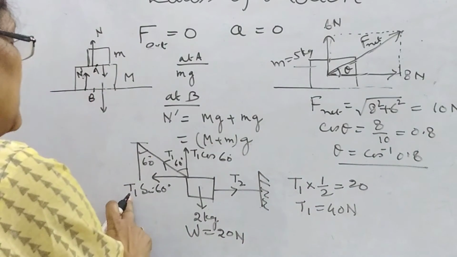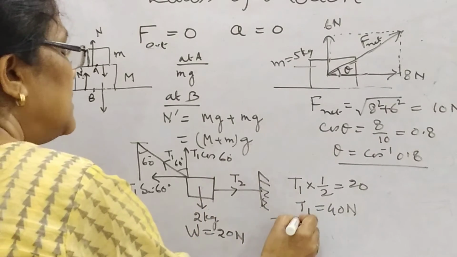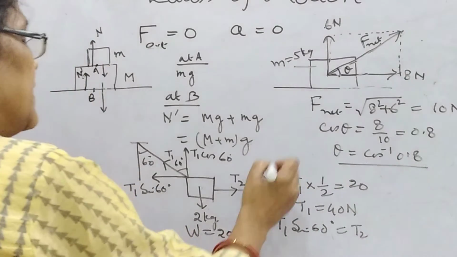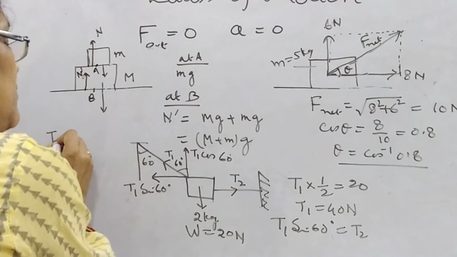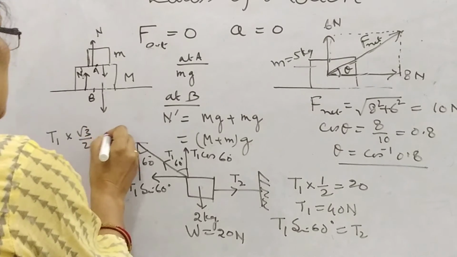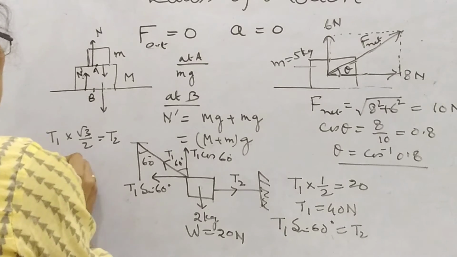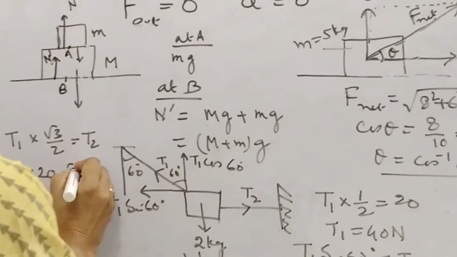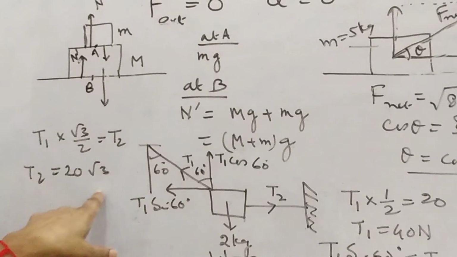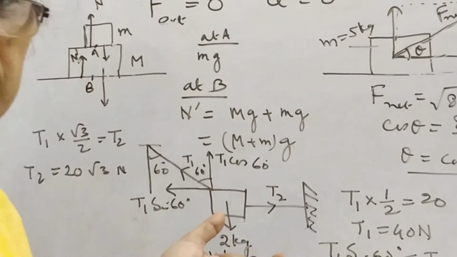Then you put T1 sin 60 equal to T2. What will you get here? You will get T1 into root 3 by 2 equal to T2. And T1 you are getting as 40. So T2 will be 20 root 3 Newton. So in this way T1 and T2 can be calculated.